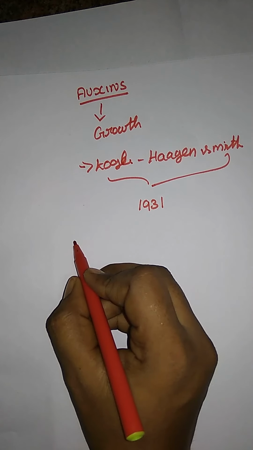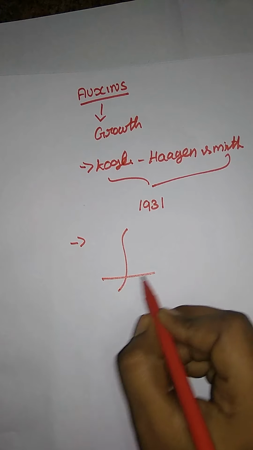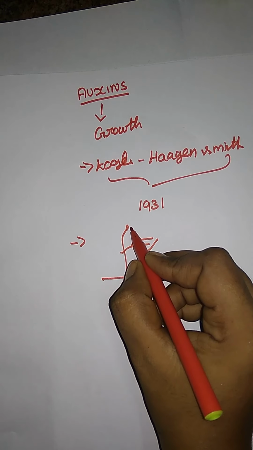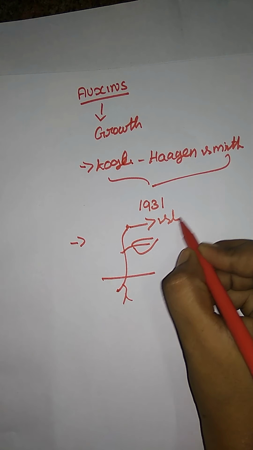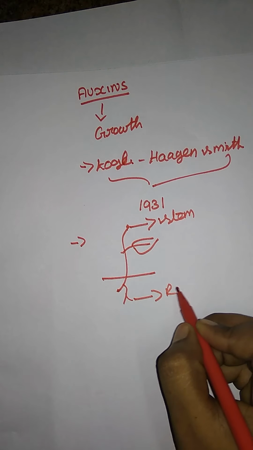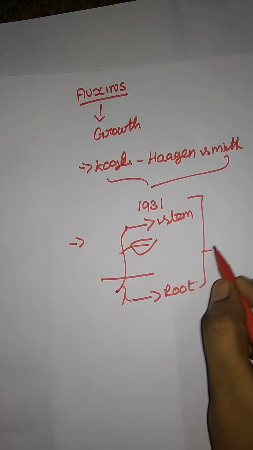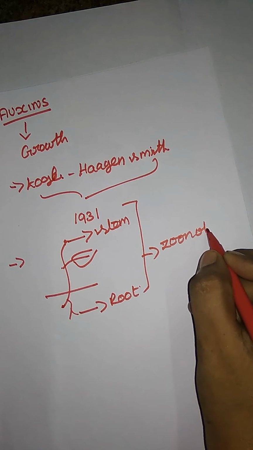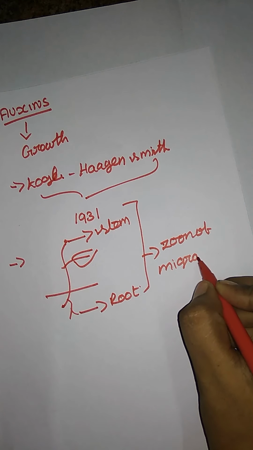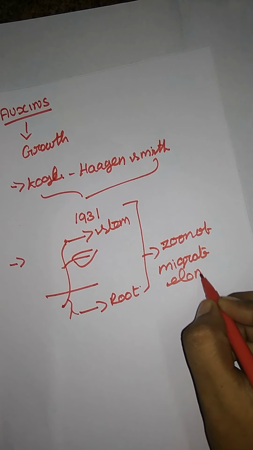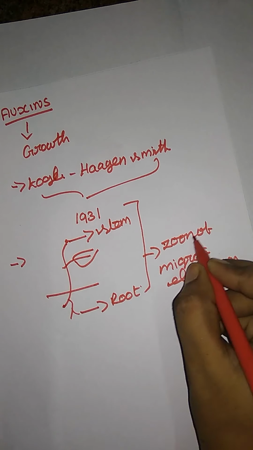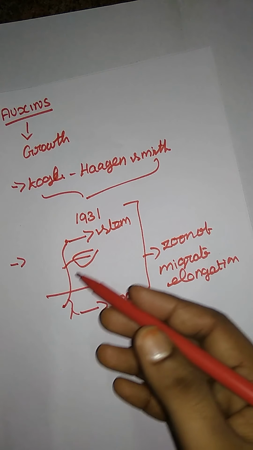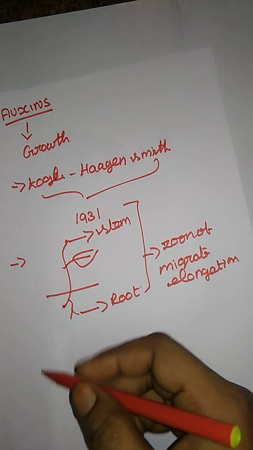Here what they said is, auxin is produced at the tip of a plant. Just imagine this is the plant. They are saying auxin is produced at the tip of the plant, of the stem and root part. So they gave a name for that: the zone of migrate to elongation. Migrate means usually moving from one place to another place, and elongation means they are just increasing their size.